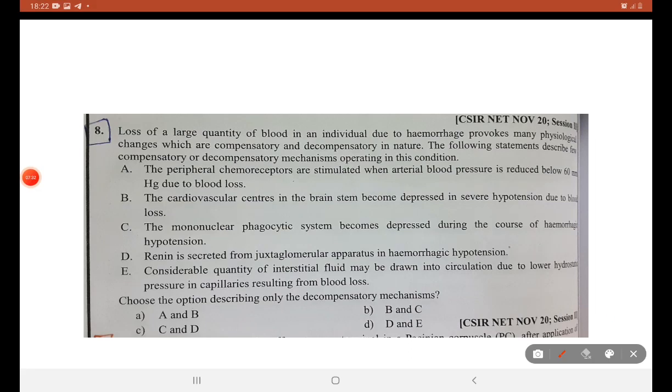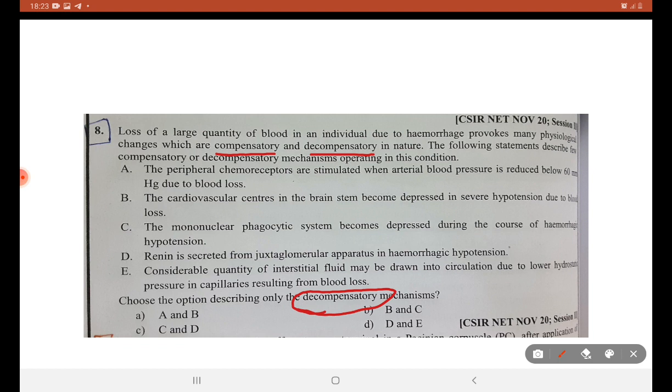Next question. Loss of large quantity of blood in an individual during hemorrhage provokes many physiological changes which are compensatory and decompensatory. Mark these two words, decompensatory and compensatory. Following statements describe few compensatory or decompensatory mechanisms operating in this condition. Peripheral chemoreceptors are stimulated when arterial blood pressure is reduced below. With described few compensatory, we are asked to find only decompensatory mechanisms. Okay, the mechanism by which they are not compensated.